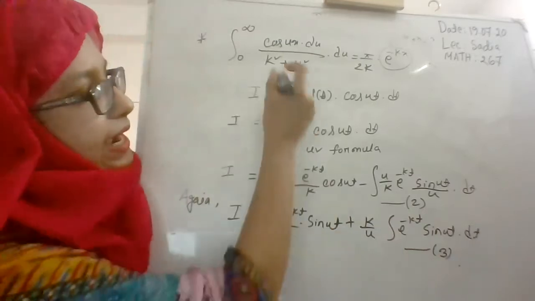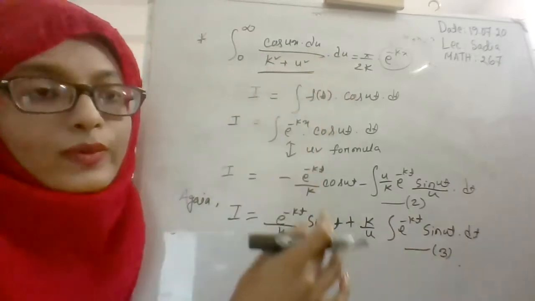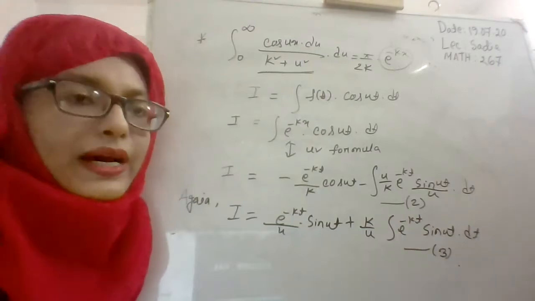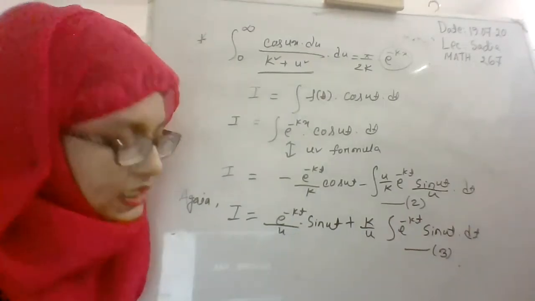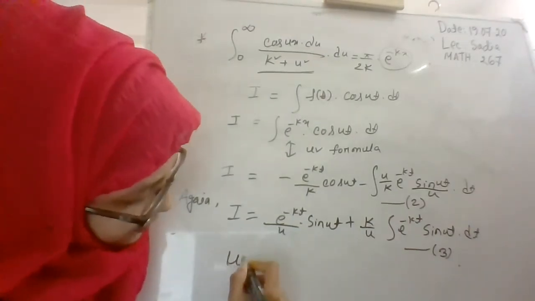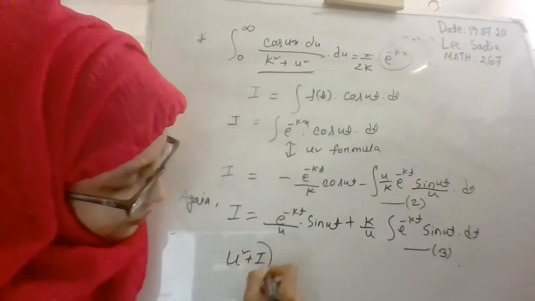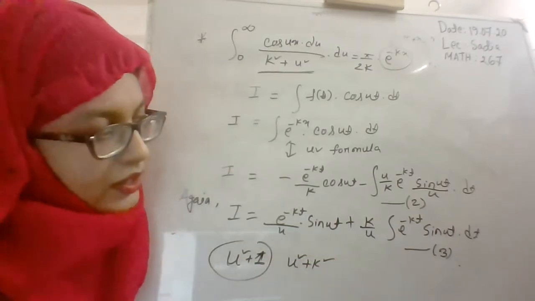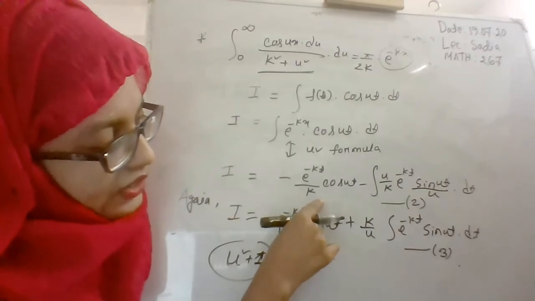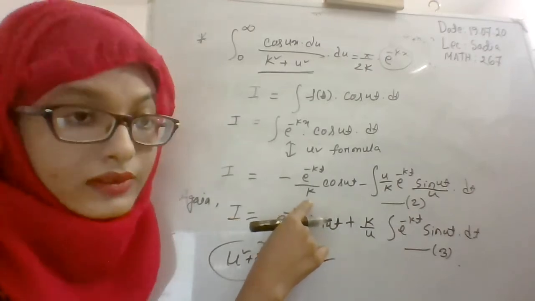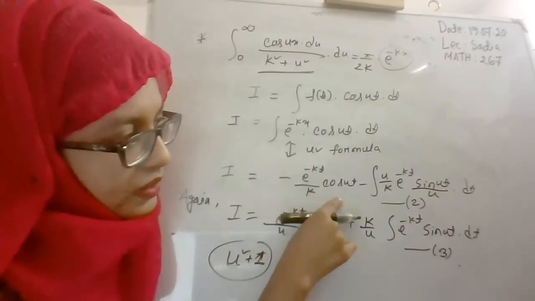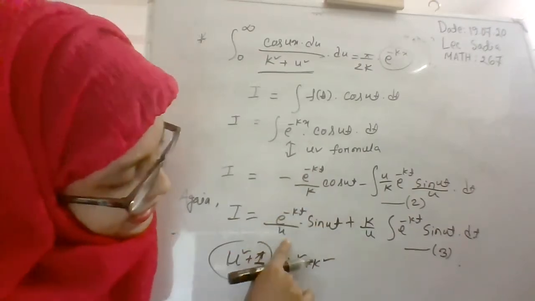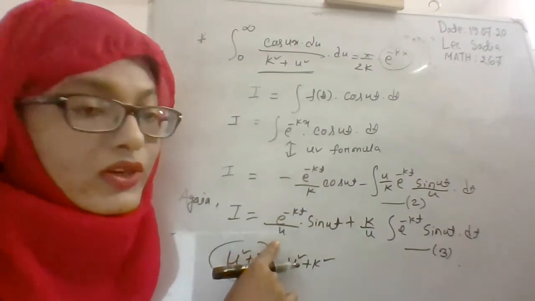Now take a look at the proof. In the denominator, you have to consider k square plus u square. But in our previous math, it was u square plus 1. For this problem, it is u square plus k square. Here you can see in equation 2 there is a k in the denominator, and there is a u in the denominator in equation 3.